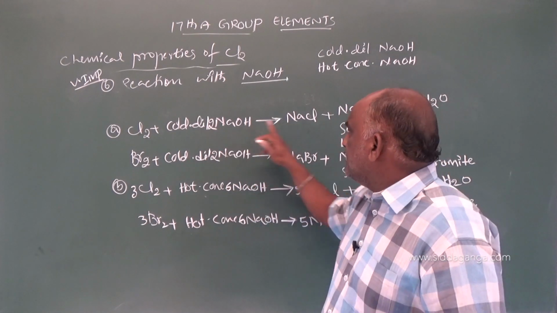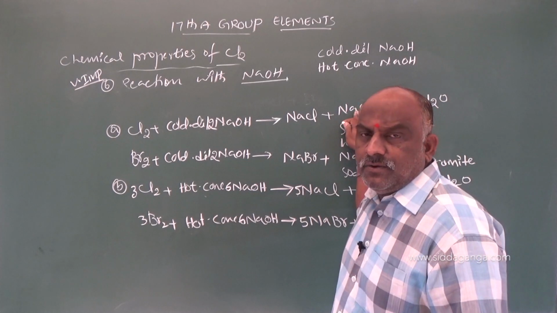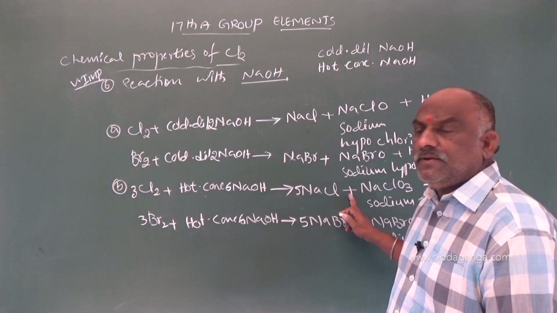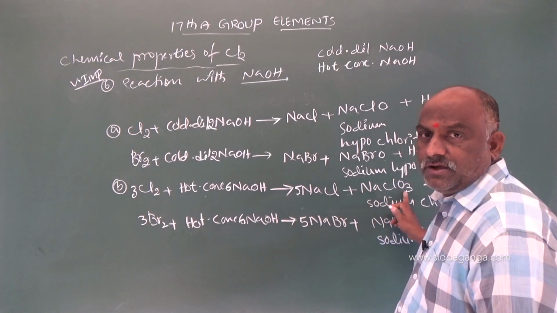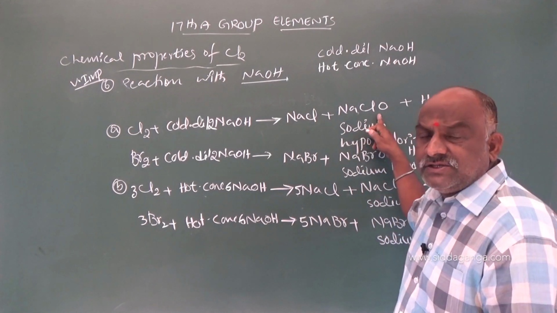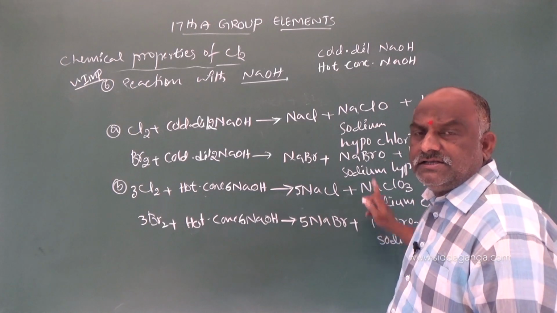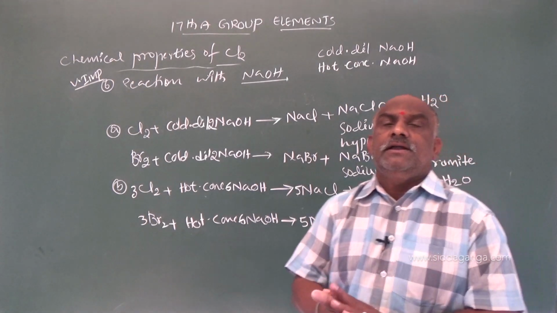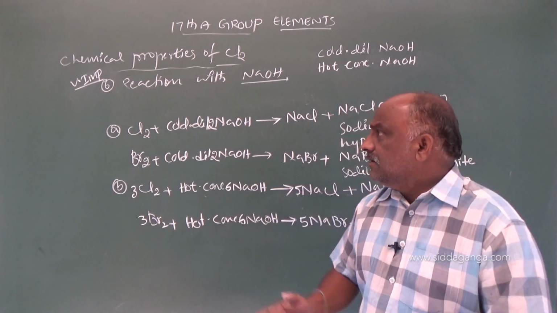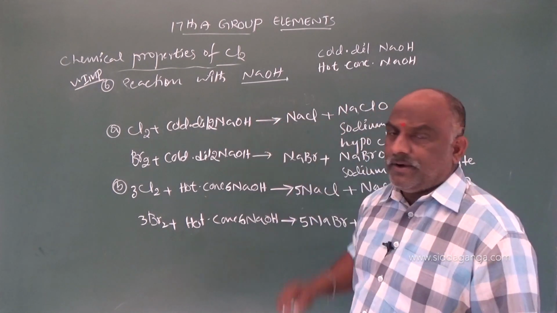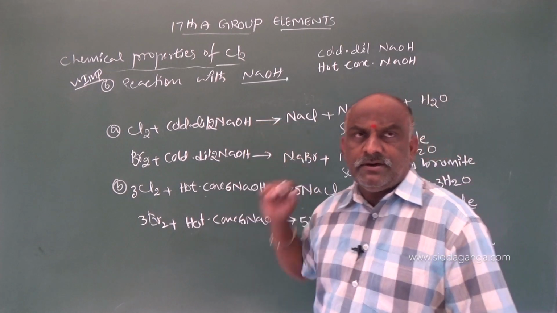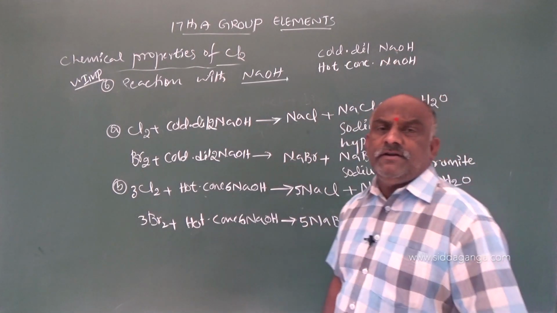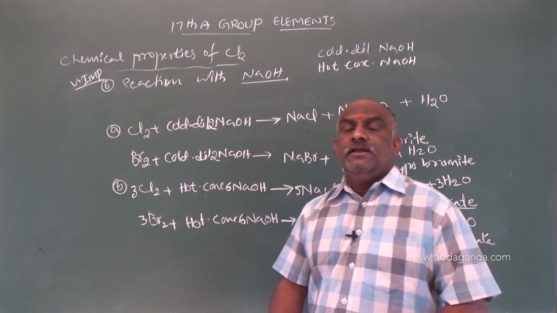Dilute NaOH, what will be the answer? NaCl, NaClO. Concentrated NaOH, NaCl, NaClO3. Number of oxygens more, it is a strong acid; number of oxygens less, it is a weak acid. This is obtained from a weak acid, and this from a strong acid. So this is a very important reaction with sodium hydroxide. Two types are there: cold dilute sodium hydroxide, and hot concentrated NaOH.